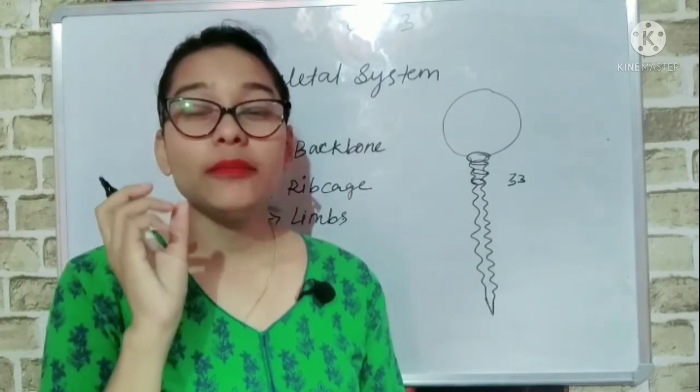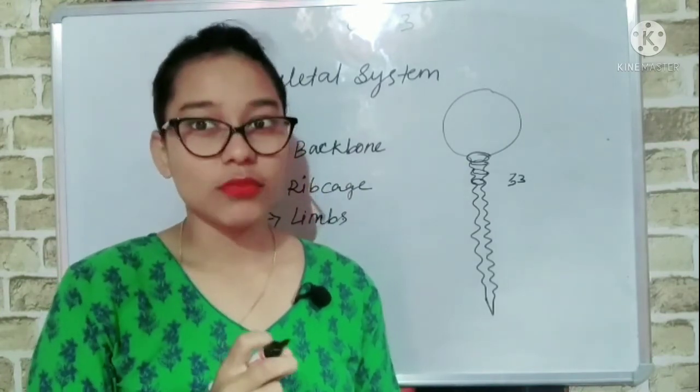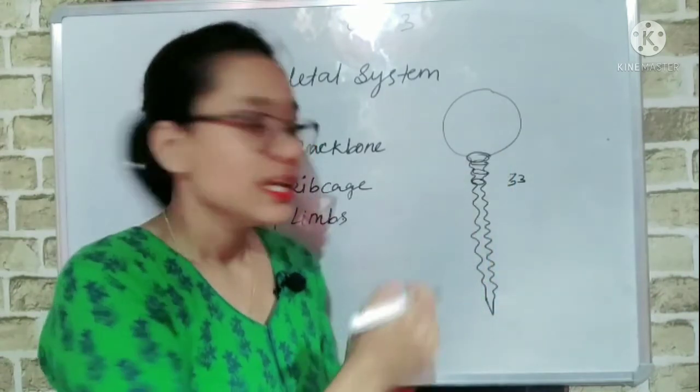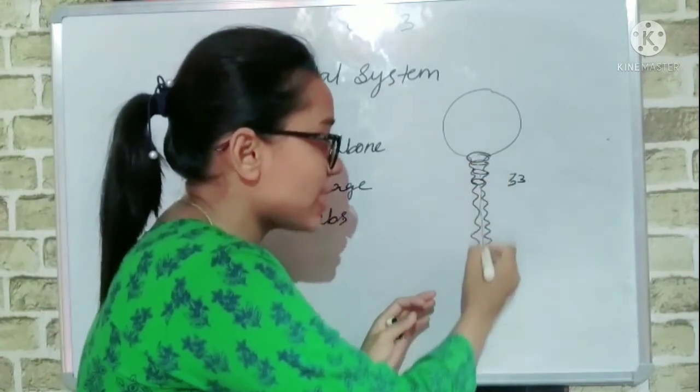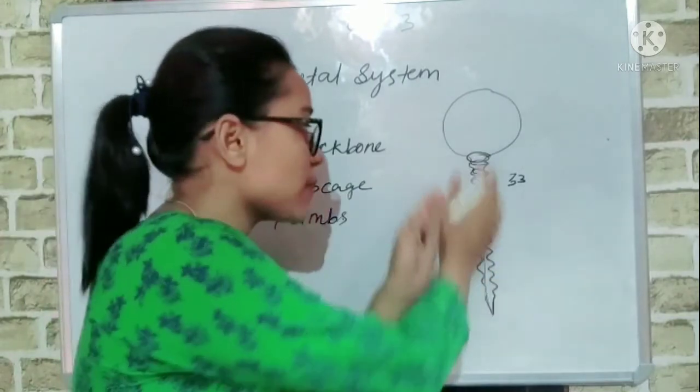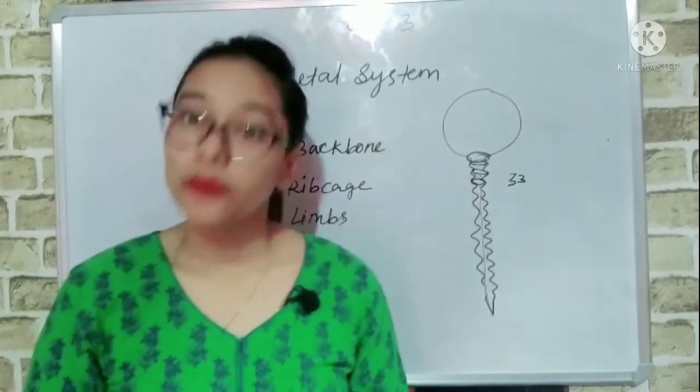It is the main part of our nervous system, which is connected to the brain. It is present inside the vertebral column. It protects the spinal cord, which is connected to our brain.